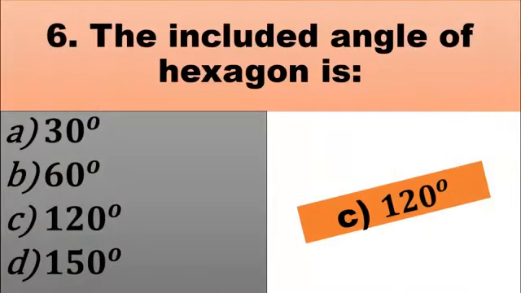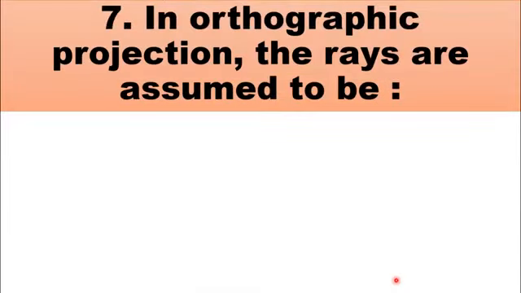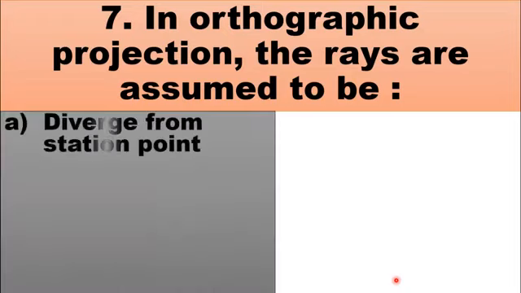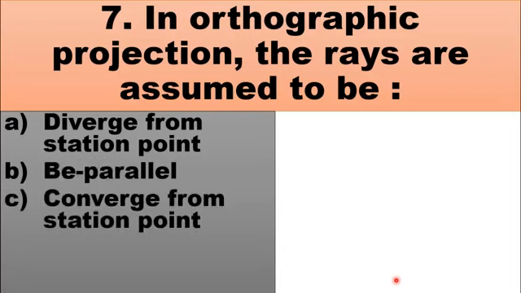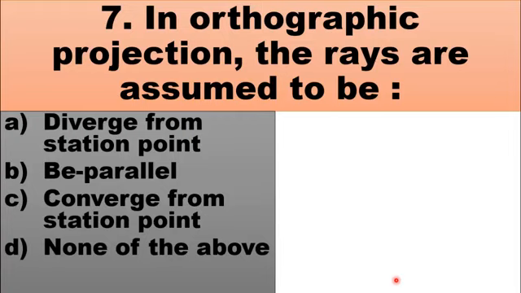MCQ number 7 is: in orthographic projection the rays are assumed to be. The choices are A diverge from station point, B be parallel, C converge from station point, D none of the above. In orthographic projection the rays are assumed to be parallel. So the right choice for this question is B parallel.